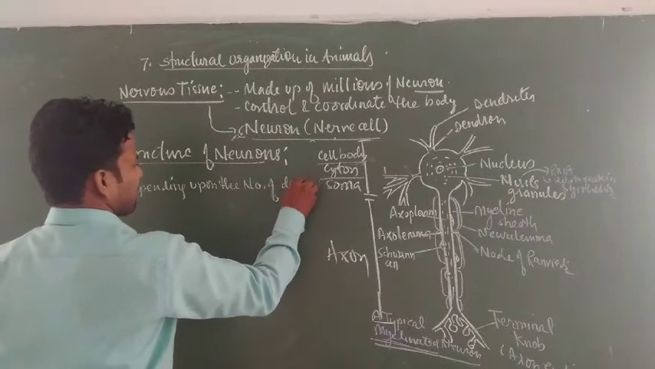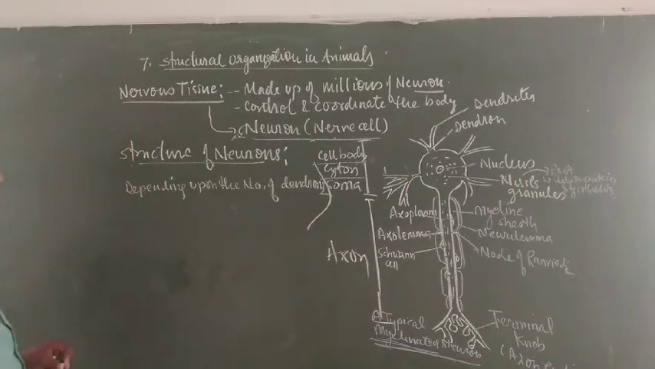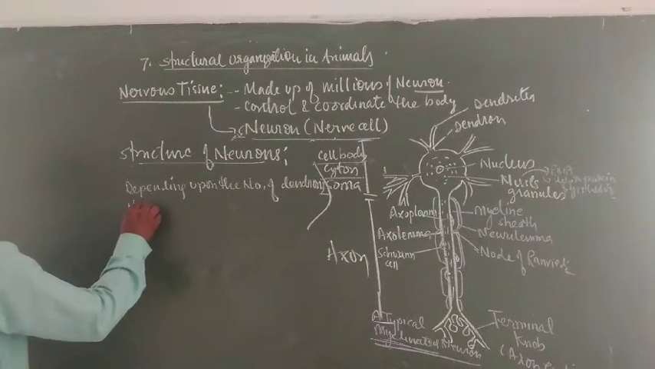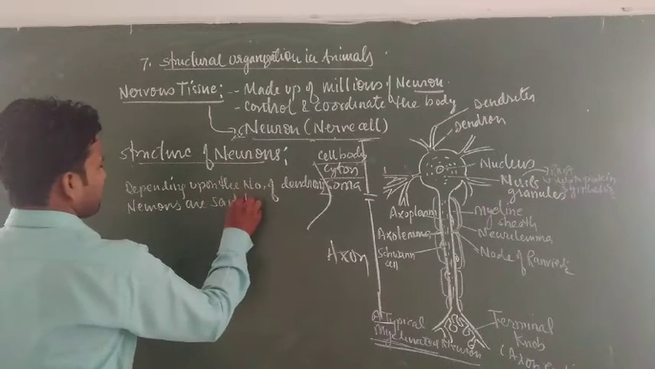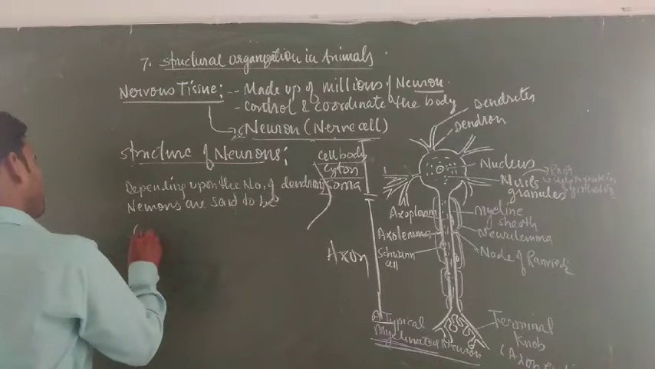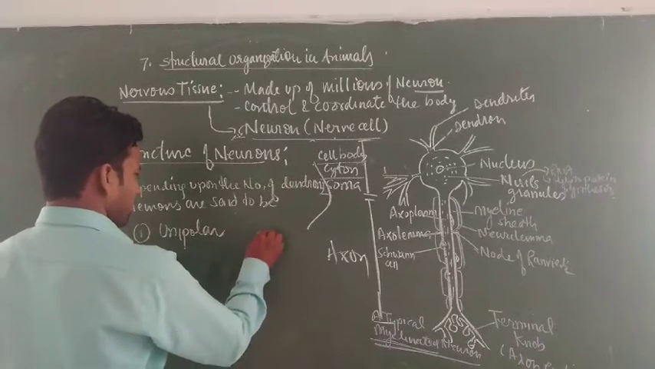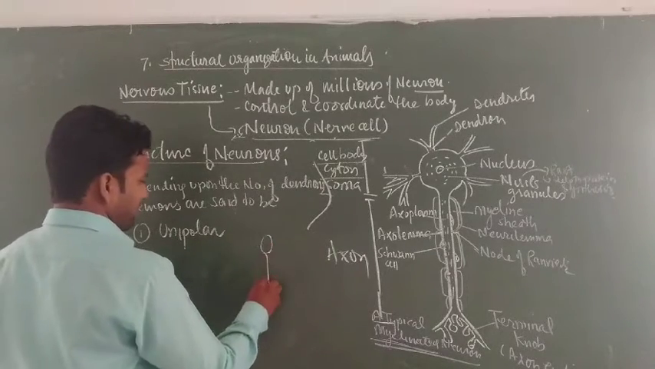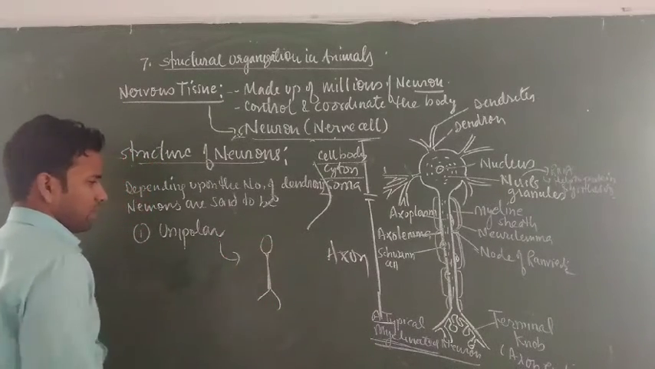dendrons, neurons are said to be of different types. First is the unipolar neuron. Suppose this is a cell body and one dendron arises from this position. This is called unipolar.